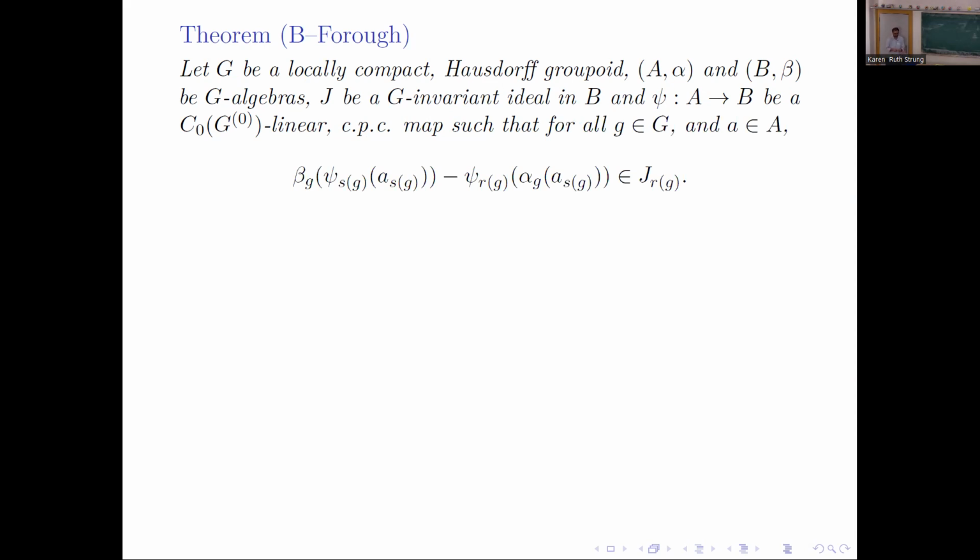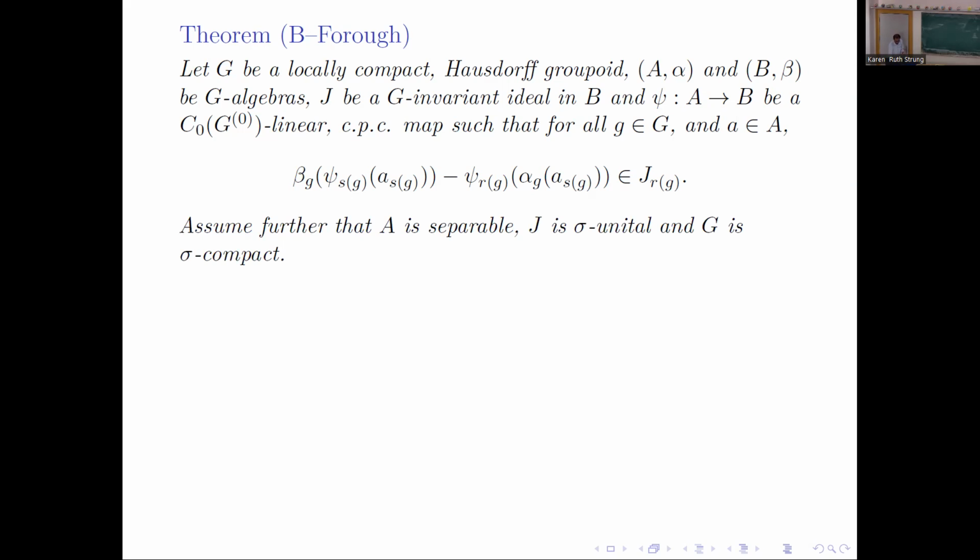Yeah, so this says a lot. So note that I do not write phi from A to B mod J. I write psi. This is because I already have a lift. I'll average it out. And what this condition says is that when you go down to the quotient, this becomes equivariant. So you take a from A, go to the fiber of A at the source, apply your map psi, and then the action. So this belongs to JRJ. That means when you go modulo J, this is 0. So these two terms are equal. So that means psi is equivariant to start with.